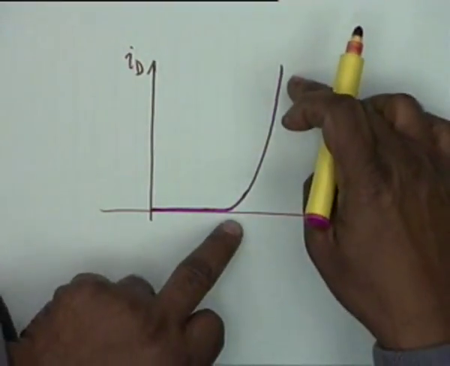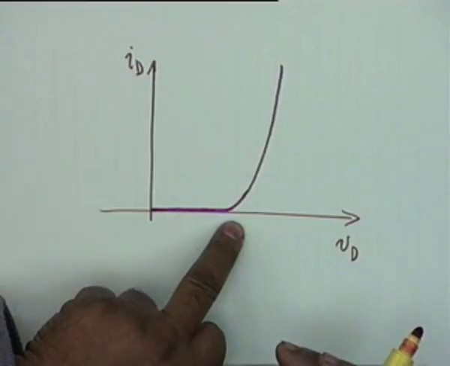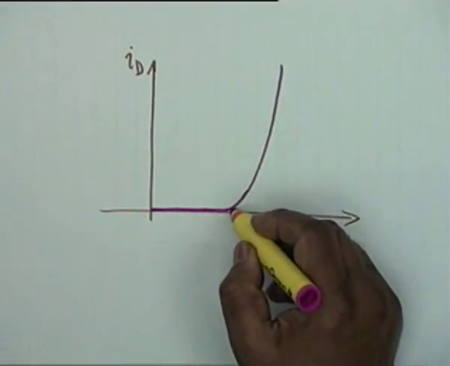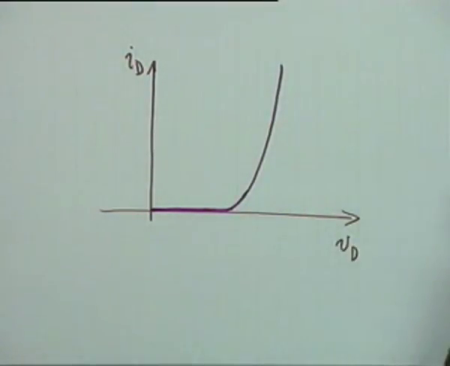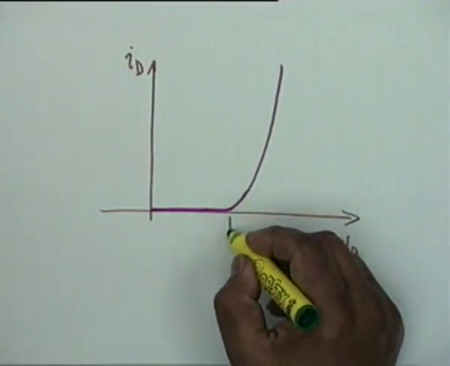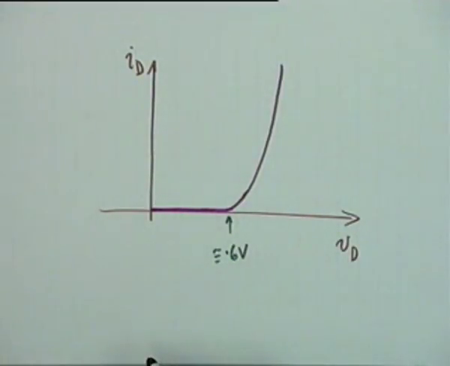And it is in this region that the current can be approximated as Is times e to the power QVd by Kt. This point at which the current starts rising is approximately 0.6 volt.